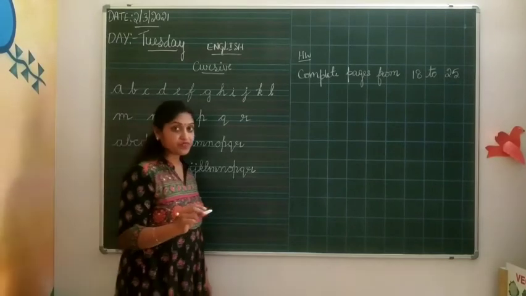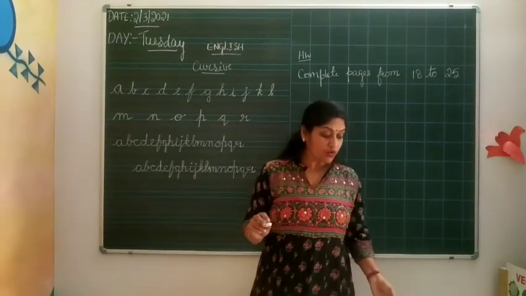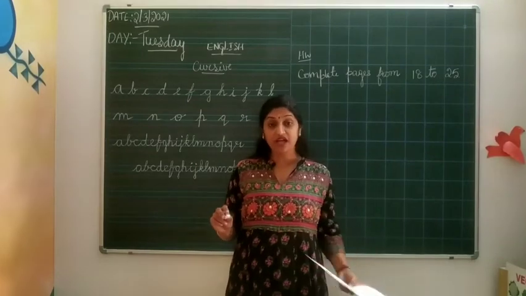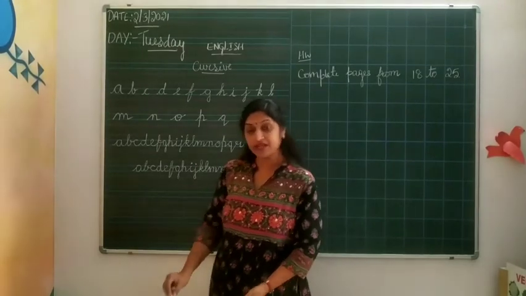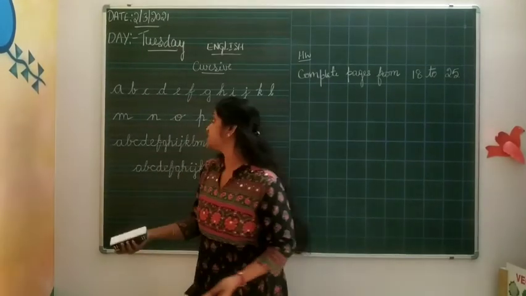Understood? Yes. Now we will move to the same class with the diagram in English only.